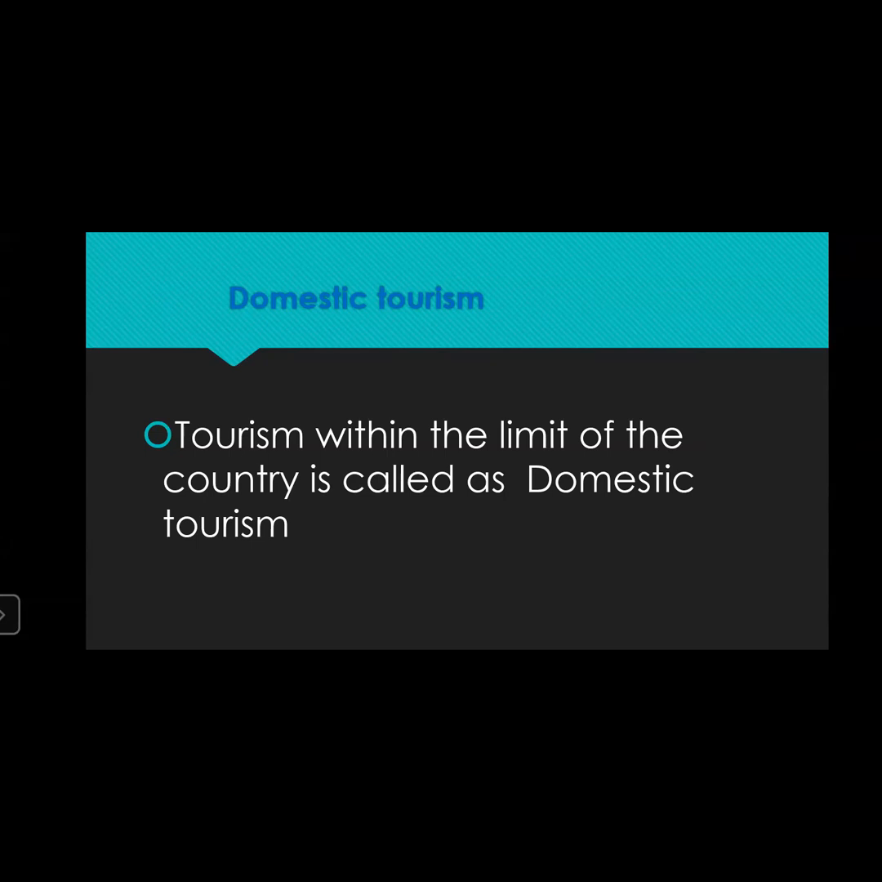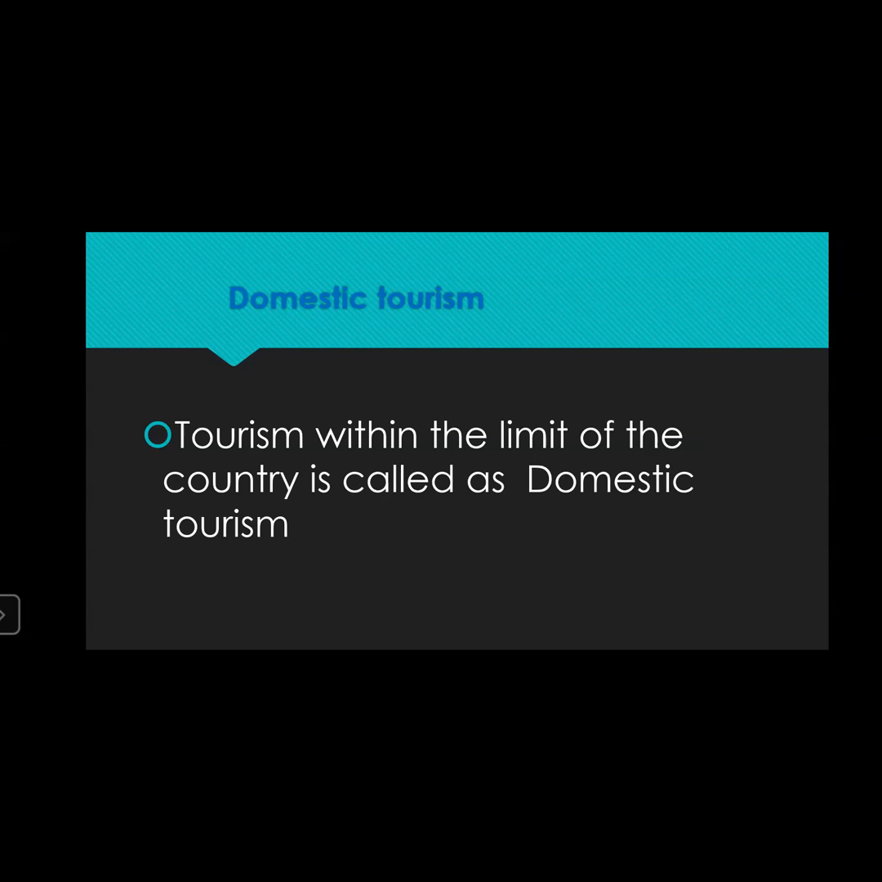For example, you are traveling from one city to another city, from one village to another village, or from a city to a village. Everything comes under domestic tourism. The example given in your textbook is a person from Maharashtra going to Kanyakumari. Now, Kanyakumari lies in Tamil Nadu, to the south. So the person from Maharashtra going to Kanyakumari for tourism is also counted as domestic tourism.